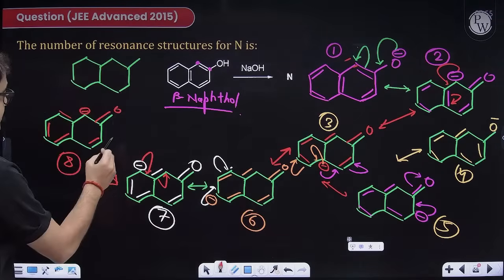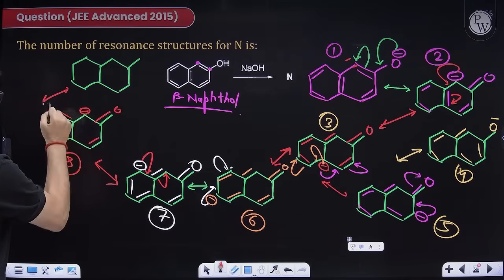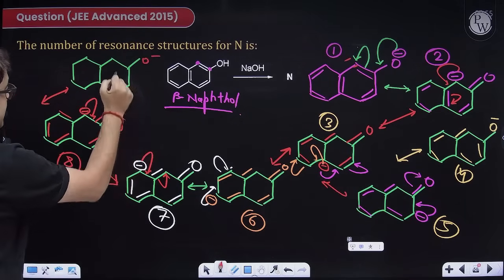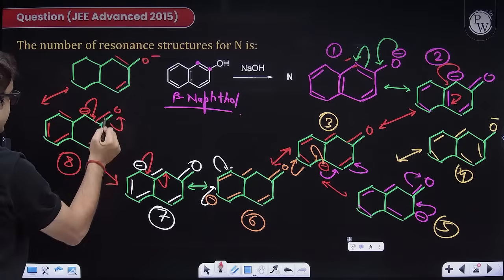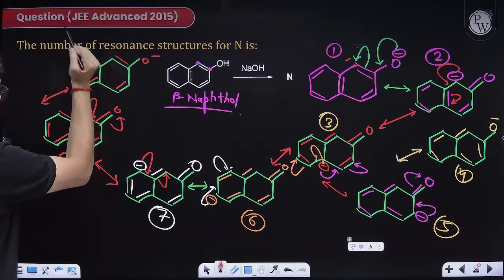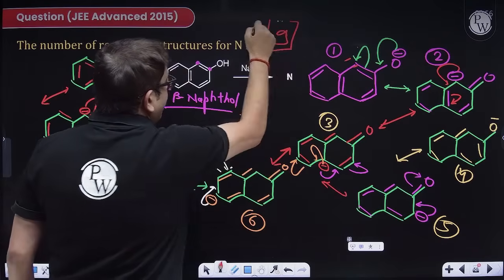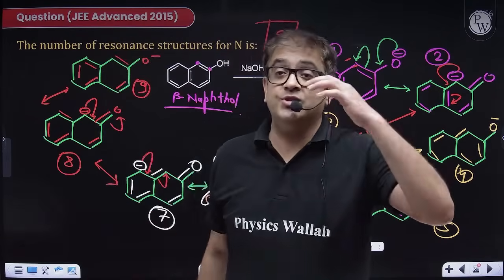Now last structure. What will be the last structure? So electron has flown to this side. So this is now O minus. This is a double bond as it is, as it is, as it is, as it is. So structure number 9. So how many resonating structures? I'm having 9. This is a JEE Advanced question, beta.